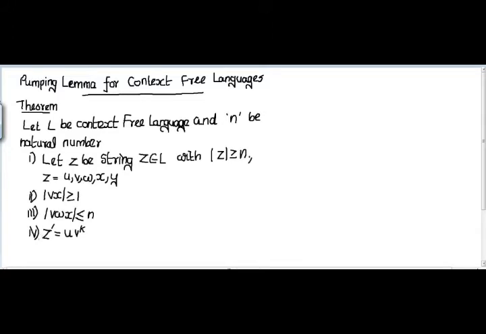Now choose any suitable integer k and apply it, where z dash is equal to u v power k w x power k y, and it should not belong to language L. Choose any suitable integer k. I'm going to explain this with an example.